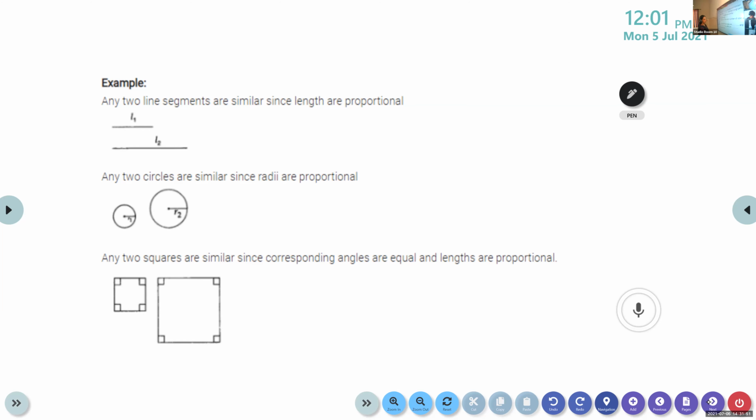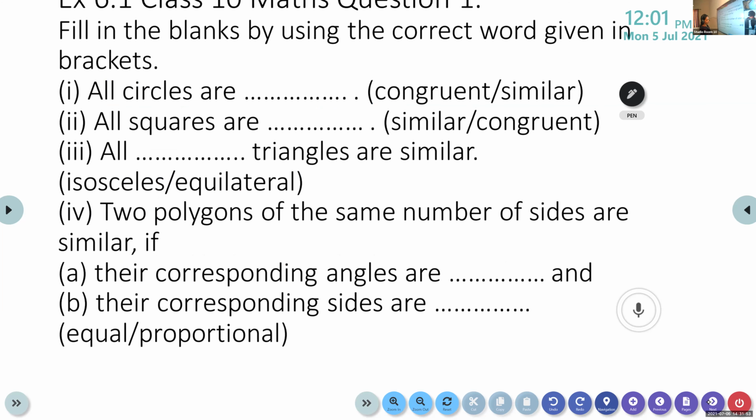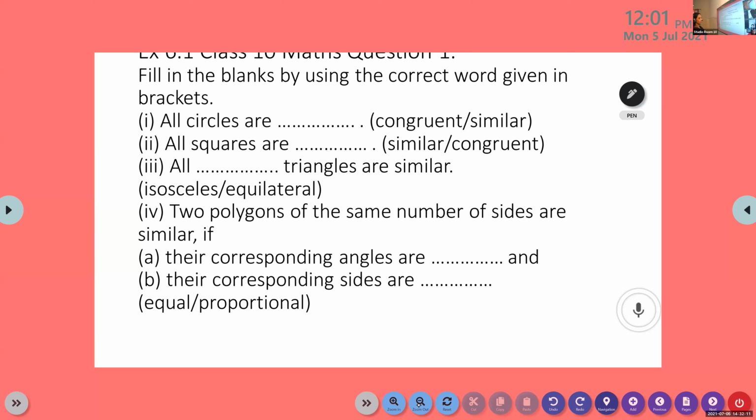Now, children, do this one. Write this question and answer it. Write this one. Fill in the blanks. Answer these questions. Should we write in the note?